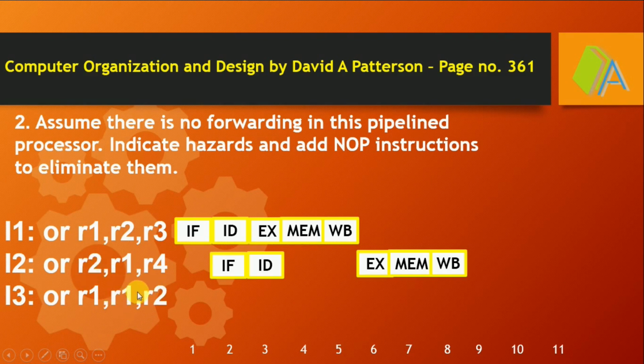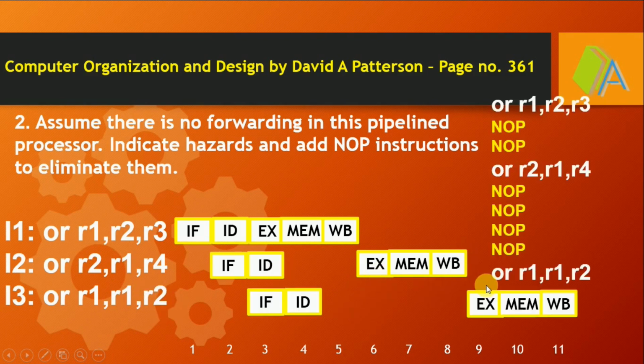R1 will be available after the sixth clock cycle, but R2 will be available only after the eighth clock cycle. So while executing, the third instruction has to wait for 4 clock cycles to get the data from instructions 1 and 2. So we have to introduce 4 NOP commands by the compiler to overcome this data hazard.